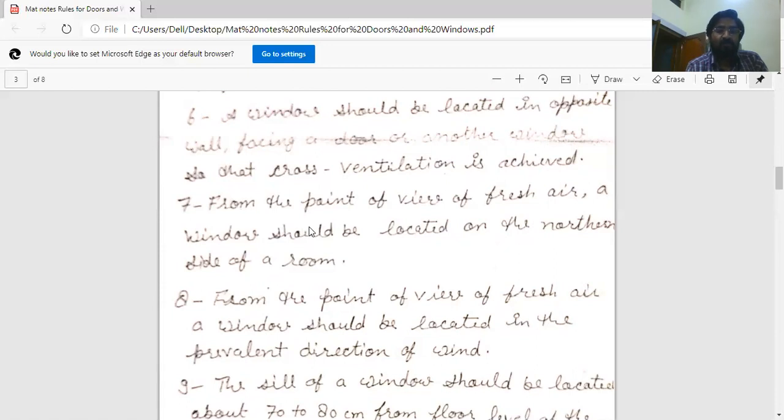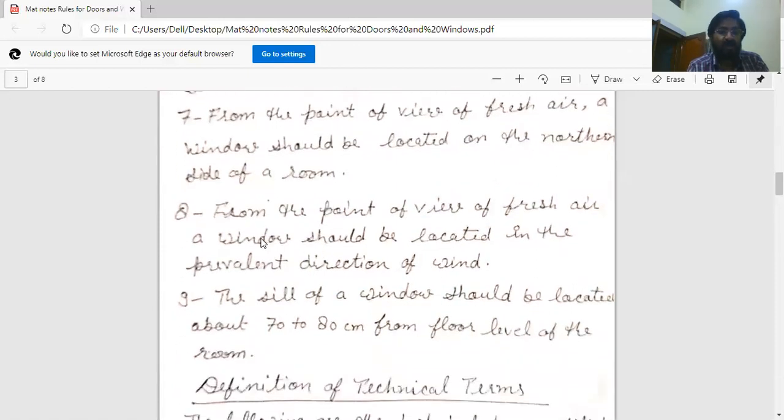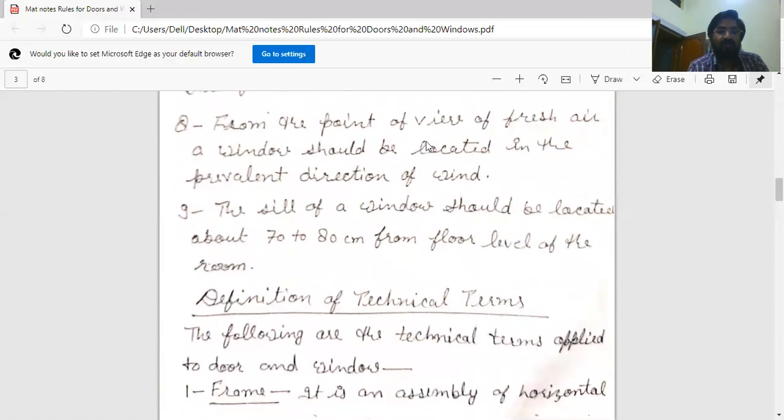Seventh point is from the point of view of fresh air, a window should be located on the northern side of a room. And next point is from the point of view of fresh air, a window should be located in the prevalent direction of wind, or the wind blowing direction most of the time in a year.